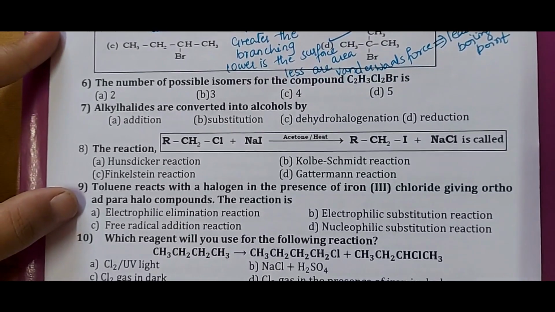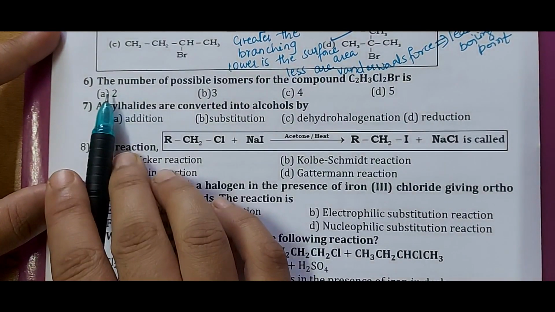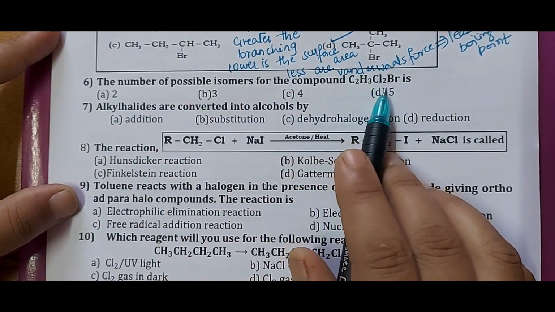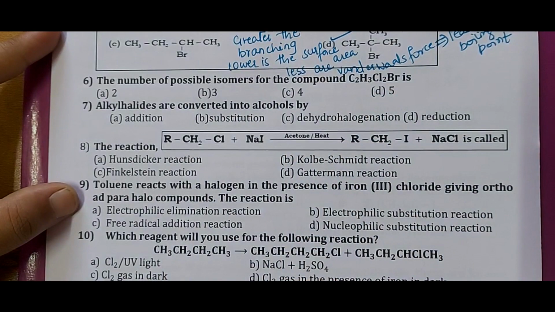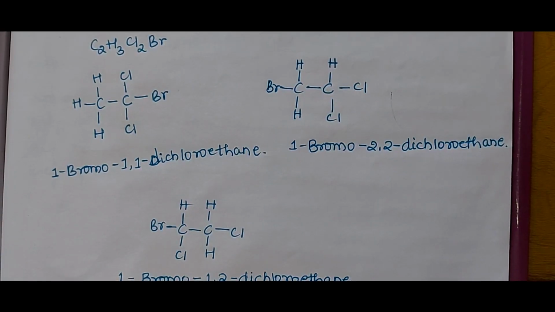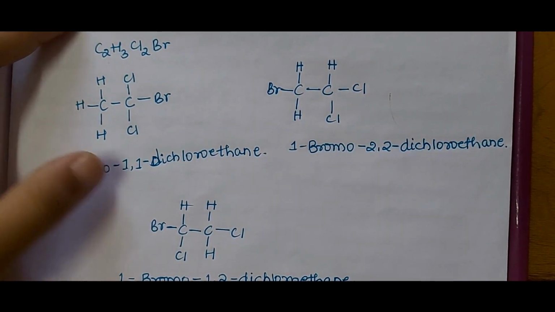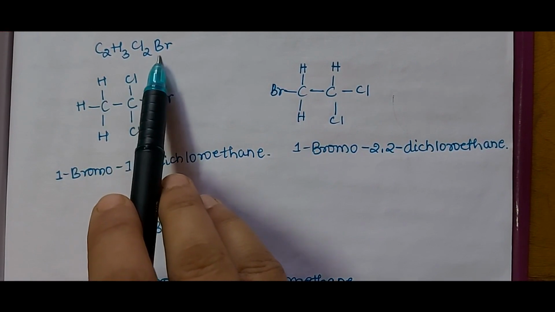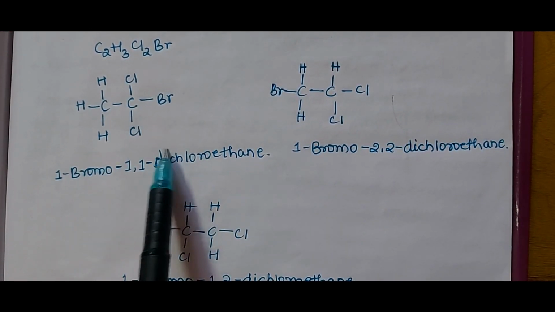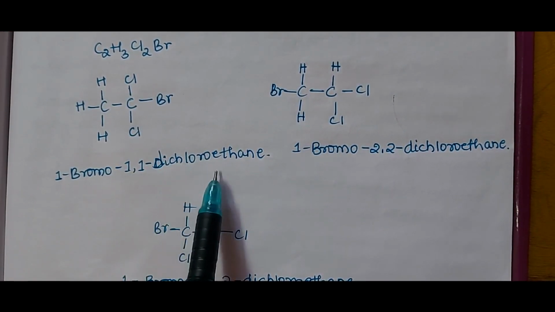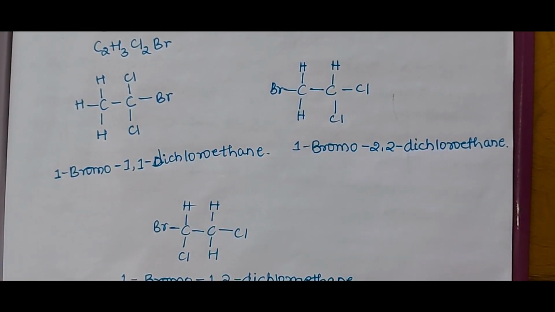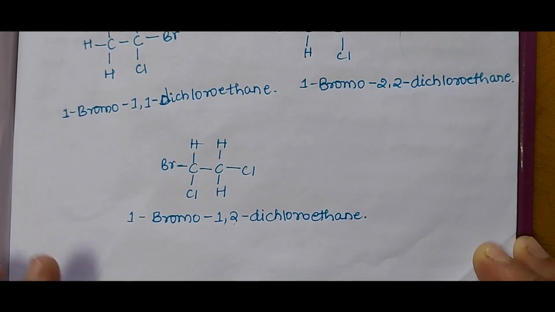Next, question number 6. The number of possible isomers for the compound C2H3Cl2Br is. So we'll try to draw the isomers of it, which I have already drawn here. We'll consider them. So here, when you draw the three different isomeric structures for C2H3Cl2Br, they are 1 bromo 1,1 dichloroethane, 1 bromo 2,2 dichloroethane, and 1 bromo 1,2 dichloroethane.